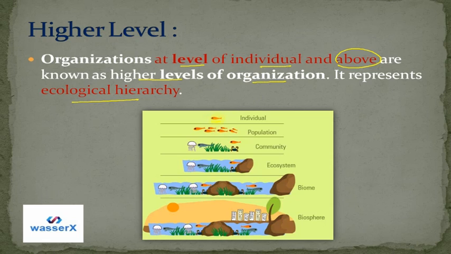The individual's body is very small in comparison to the whole population. So that is the higher level of organization for this fish. Then many communities are there, then the whole ecosystem, then the whole biome, and then the whole biosphere. So this is how everything that is above the level of individual is called a higher level of organization.